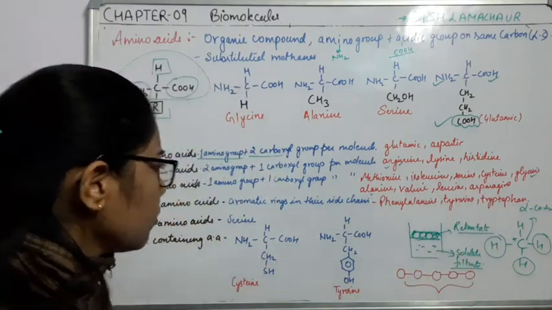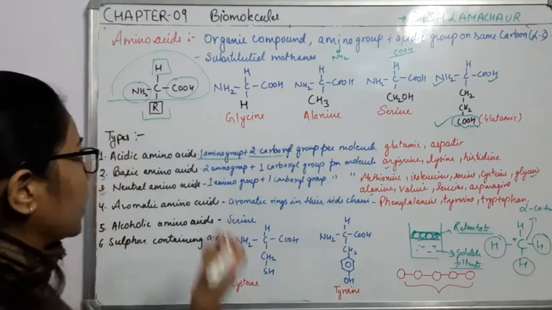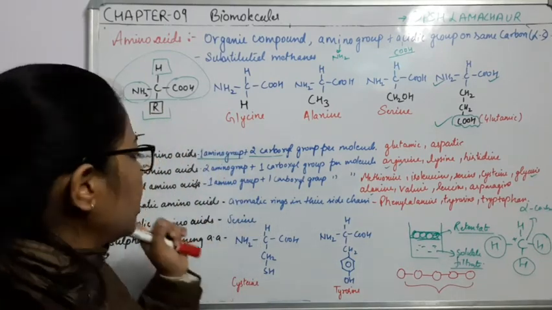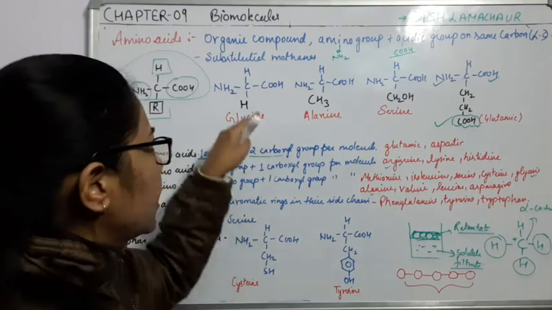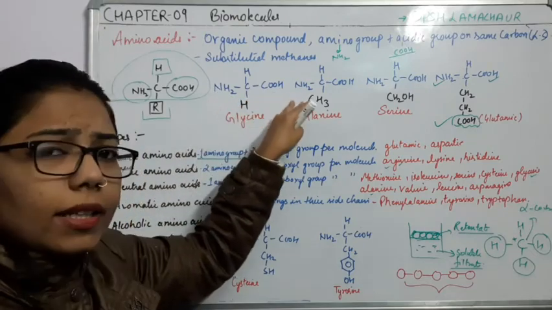Now comes the third one, that is the neutral amino acid. And the diagram which I have shown here, this one, you can see these are the neutral amino acids, in which there will be the same number of basic groups as well as acidic groups.